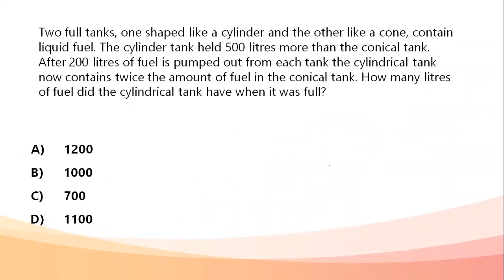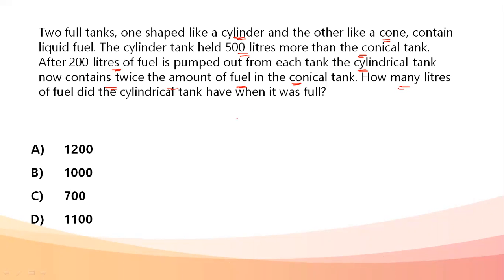Next question. Two full tanks, one shaped like a cylinder and the other shaped like a cone, contain liquid fuel. The cylinder tank held 500 liters more than the conical tank. After 200 liters of fuel is pumped out from each tank, the cylindrical tank now contains twice the amount of fuel in the conical tank. How many liters of fuel did the cylindrical tank have when it was full?